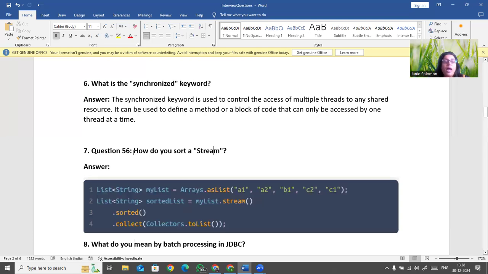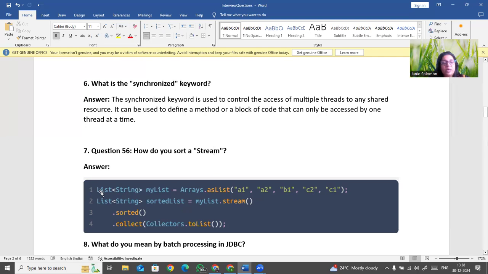Next question: how do you sort a stream? I have told you about Java 8 streams, where there is a shortcut method to sort. We don't have to use bubble sort or other sorts. We can do it by using the stream.